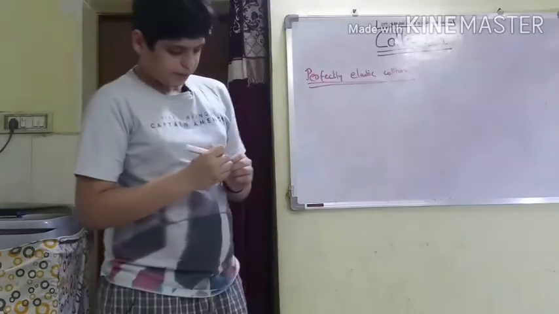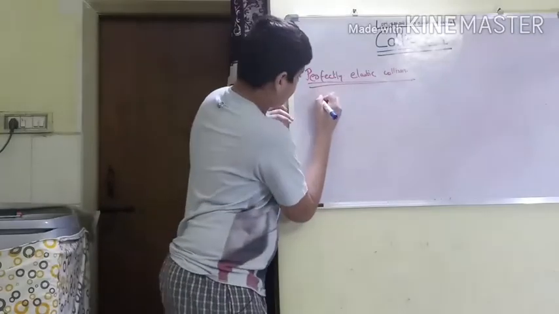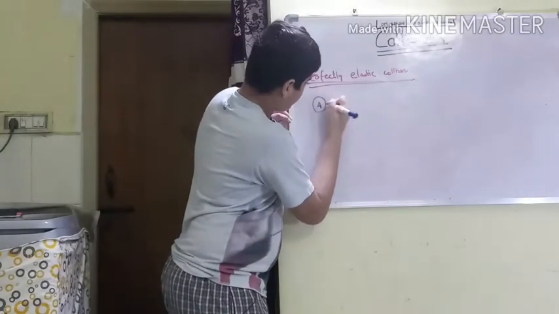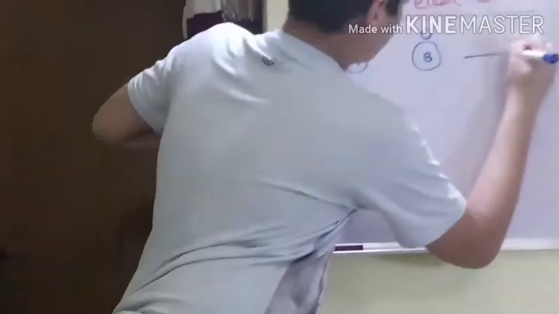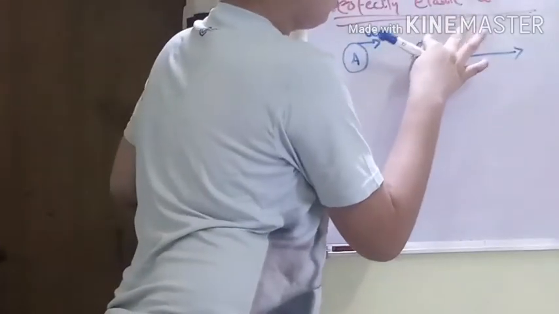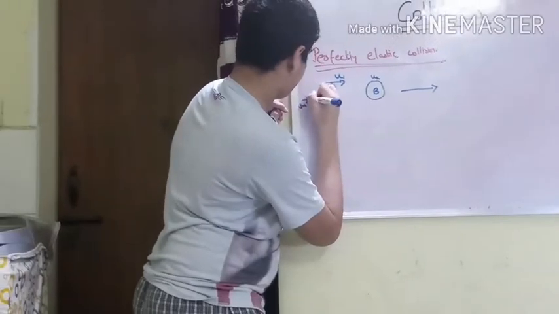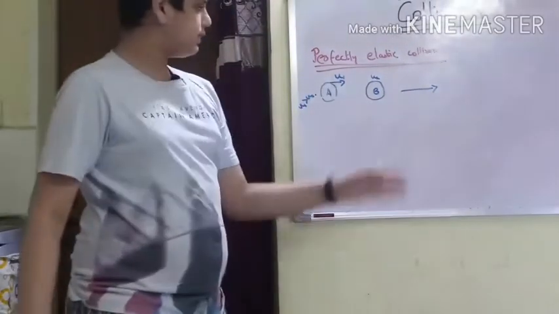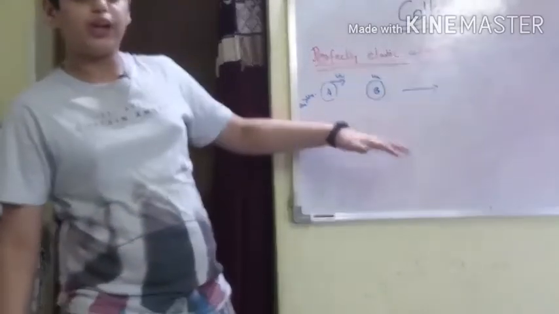You might be familiar with the word elastic. I will show with a diagram, then I will explain. Suppose this is a body A which is moving with a speed u. Suppose this is a body B which is at rest. Now after collision, let's say this is u1 and this is u2. So we are assuming that u1 is greater than u2, or otherwise the first body will never be able to reach the second body and collide with it.